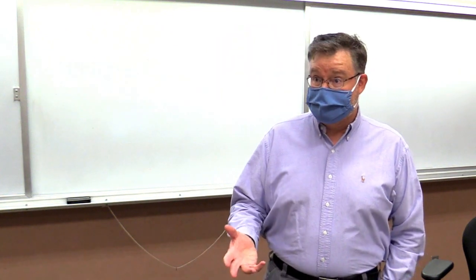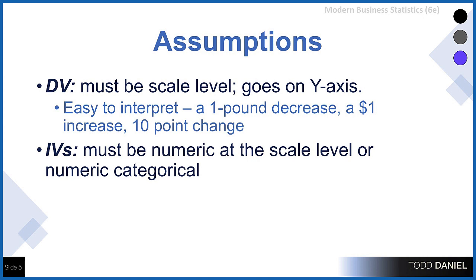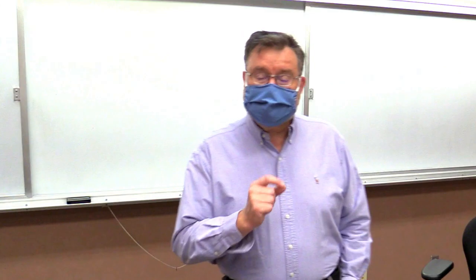If we leave the dependent variable in the same units as it was originally measured, it can be really easy to interpret. We can say things like, for every unit of increase in these predictors, we see a 1 pound decrease in weight, or a $1 increase in income, or a 10-point change in this variable that we're measuring. So our dependent variable, we're going to try to leave it in the same scale as it was originally. And we'll do that with the unstandardized coefficients. I'll also show you how we use the standardized coefficients. Those are for comparing within the model.